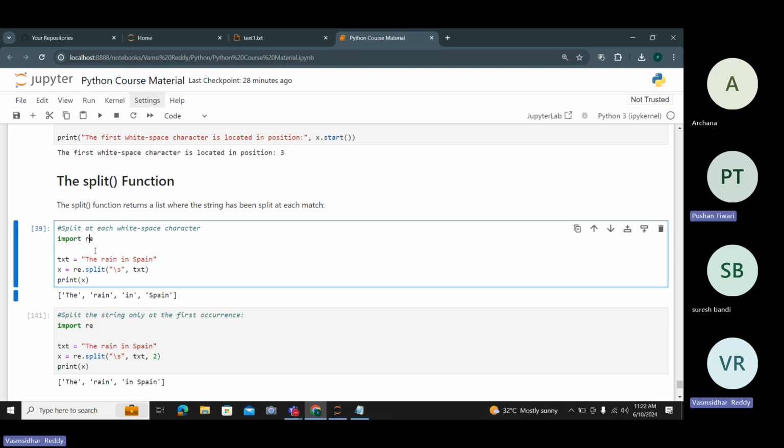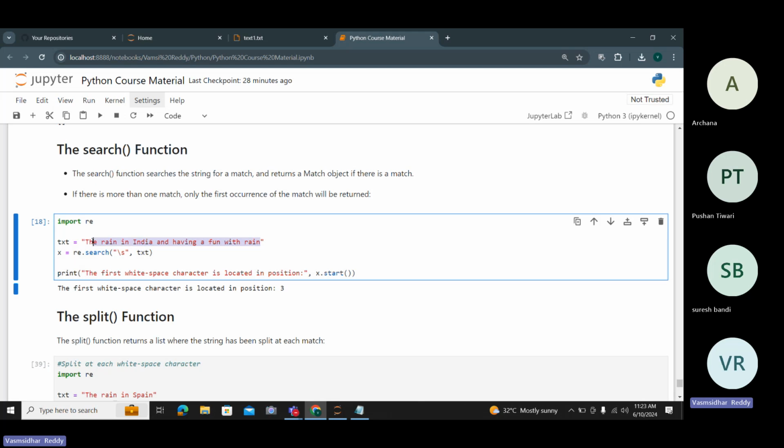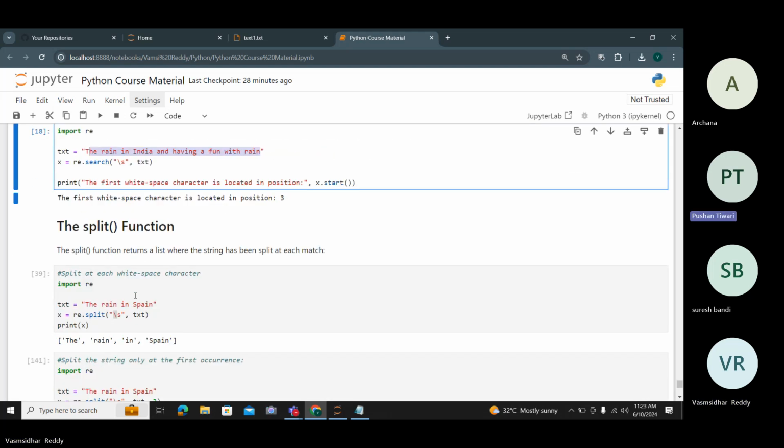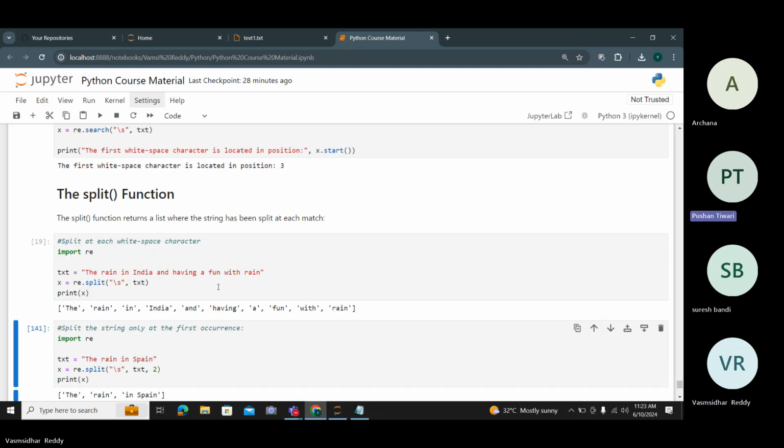So here, import re, the regular expression module. Text equals "The rain in Spain". I am splitting according to the spaces. So x equals re.split on the spaces. This is the split on spaces. If you write anything else also, let me copy this. Okay, it will split the data.